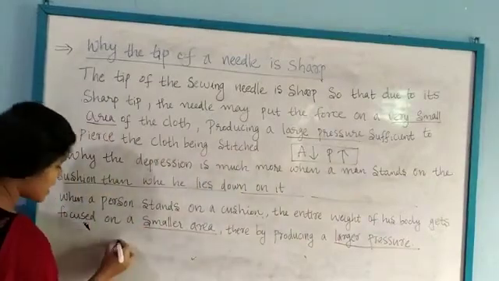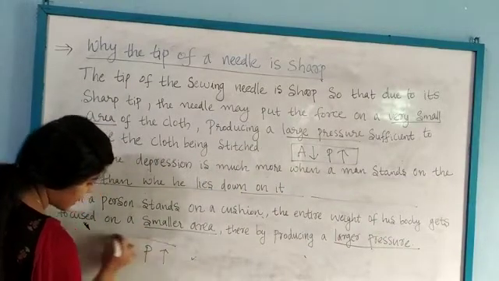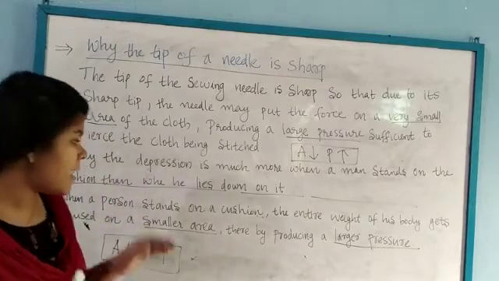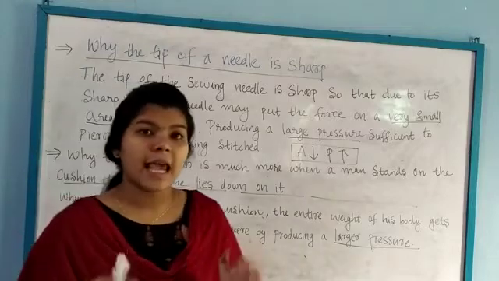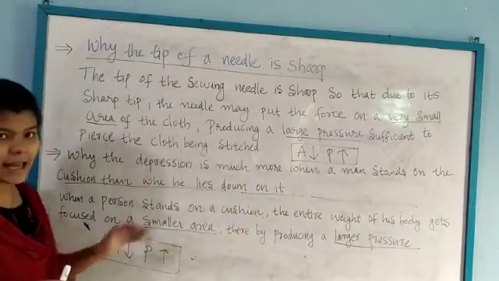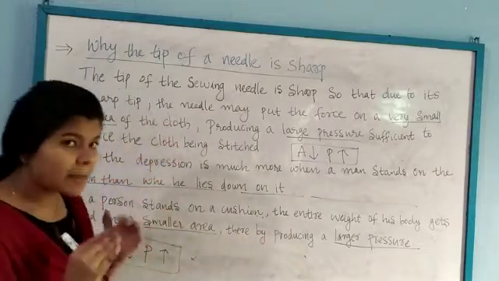Here the area is smaller, therefore the pressure will be greater. This is the relation.